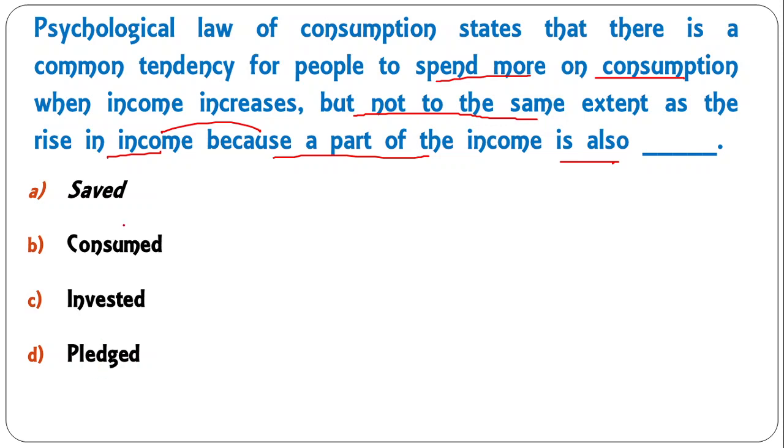According to this law, when income increases, consumption increases, that is sure. But at what proportion? The increase in consumption is lesser than the increase in income. Why? Because there is saving. A part of increased income is saved. That's what the psychological law of consumption is. So A is the correct answer here.